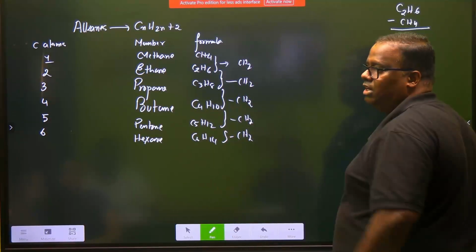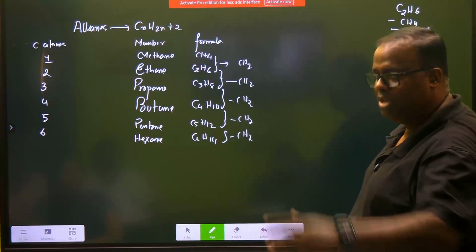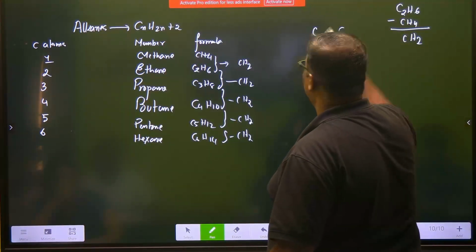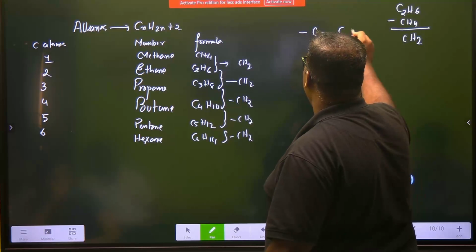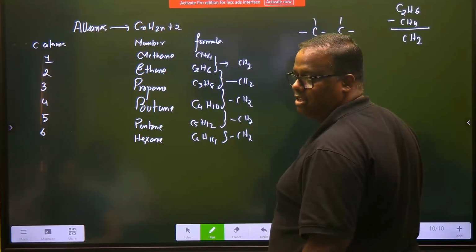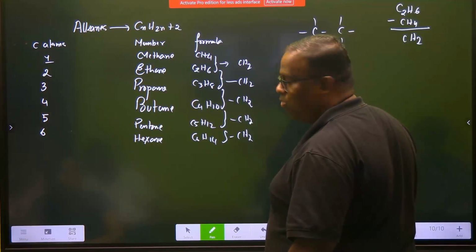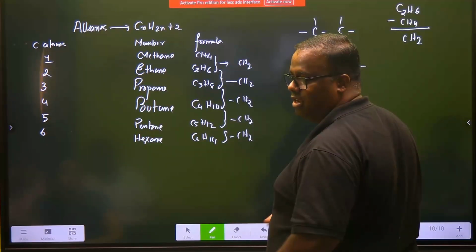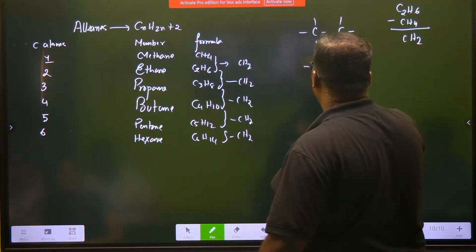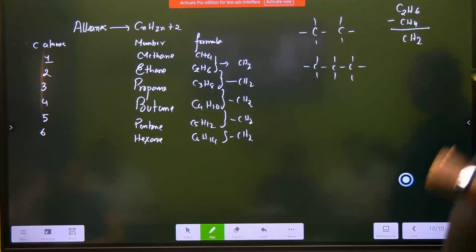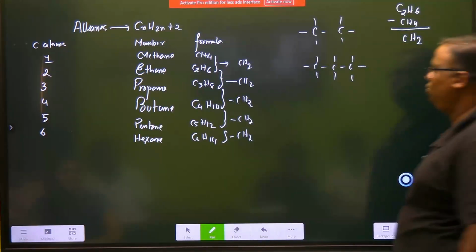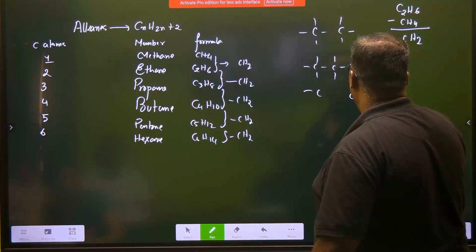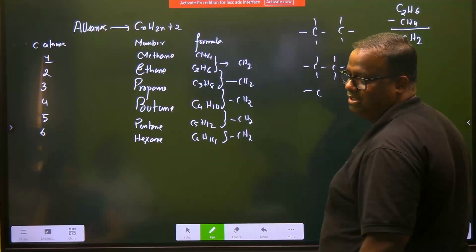Which gives you an interesting observation to make your structures. Just see. This is the structure of ethane. If you want to make the structure of propane, make ethane and just insert one CH2. If you want to make the structure of butane, introduce one more CH2.